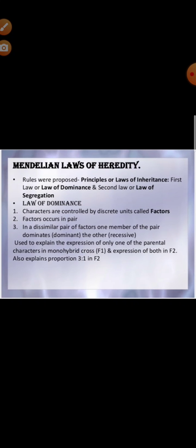So Mendel's laws of inheritance, three laws were there: first, law of dominance; second, law of segregation; third, law of independent assortment. The law of dominance, that is the first law, what does this law state? This law states that when two alternative forms of a trait or character, that means genes or alleles, are present in an organism, only one factor will express itself in the F1 progeny, that is known as the dominant, while the other that remains masked is called the recessive. So the dominant character suppresses the recessive character.